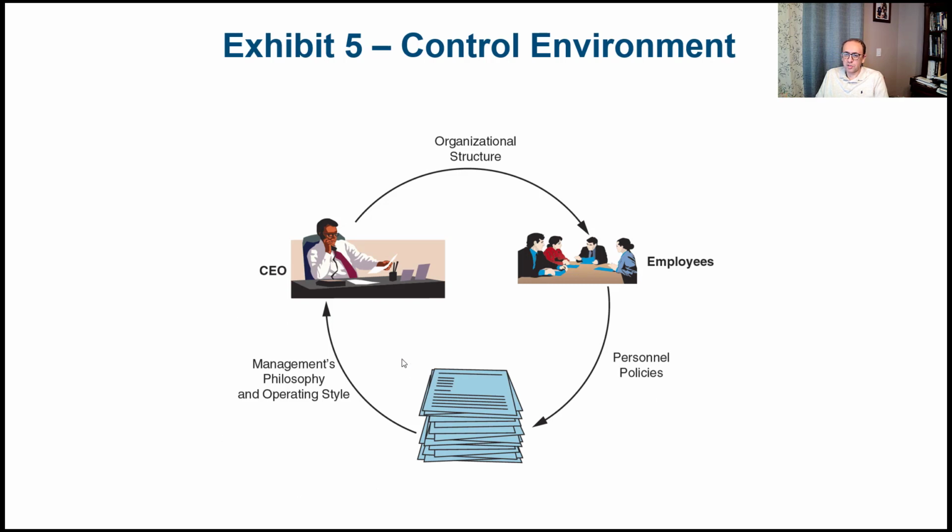Management philosophy and operating style: if management believes in the importance of controls, then this would be reflected in everyone in the business. So in other words, setting the tone at the top, as they say. If the CEO, or chief executive officer, of the company firmly believes in the value of controls, that would be reflected in everyone else in the business. Also the organizational structure, like how there are channels of authority and responsibilities within the business. And then personnel policies, like hiring the right person in the right place. That's also part of the control environment.